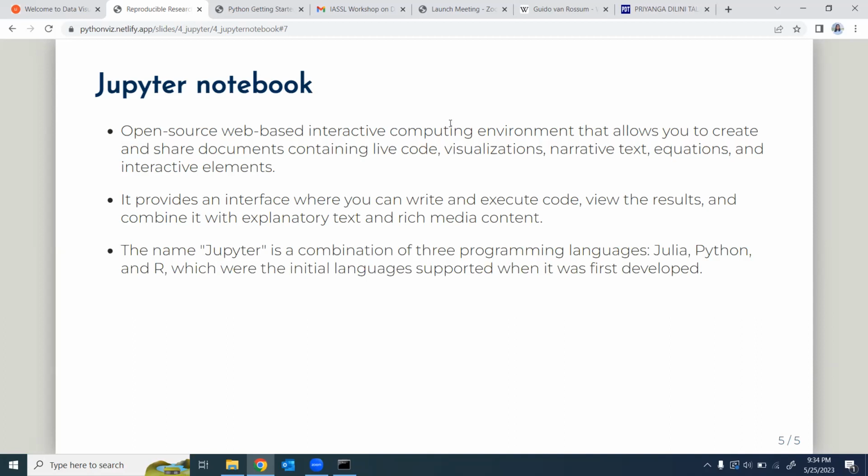The name Jupyter is a combination of three programming languages, Julia, Python, and R. Here you get Ju from Julia, another very popular language in the data science community, and you have Py from Python, and R. That's how it got its name. And they were the initial languages supported when it was first developed. Now it supports many other languages.